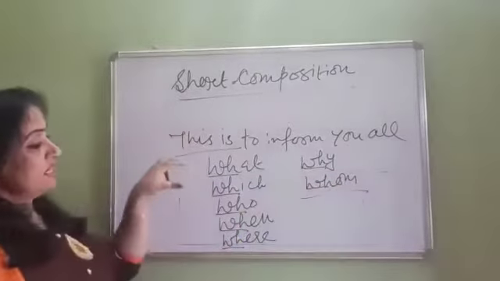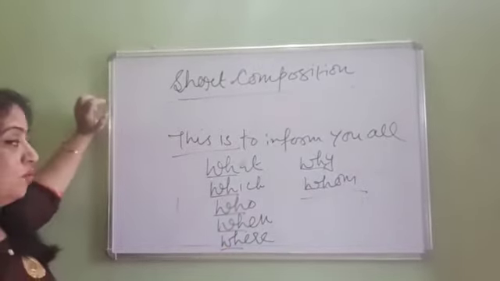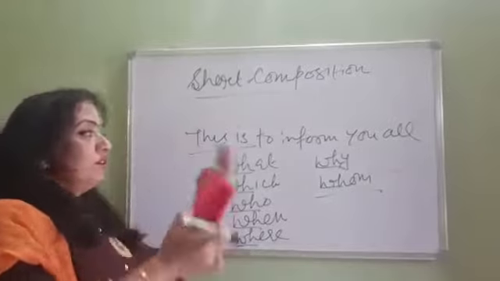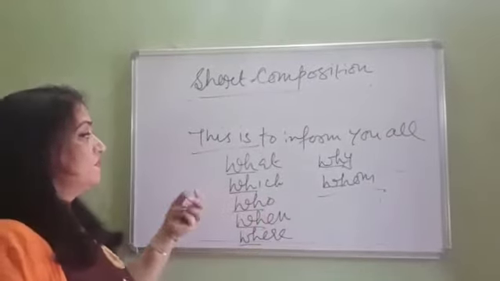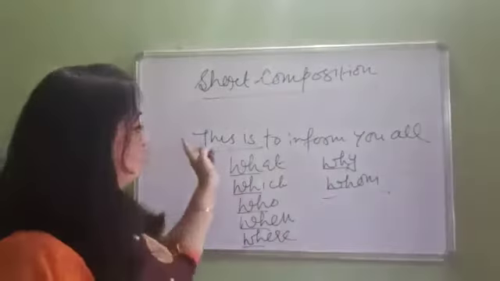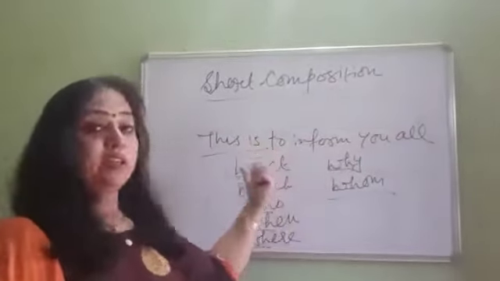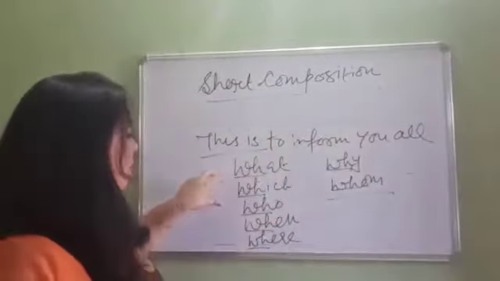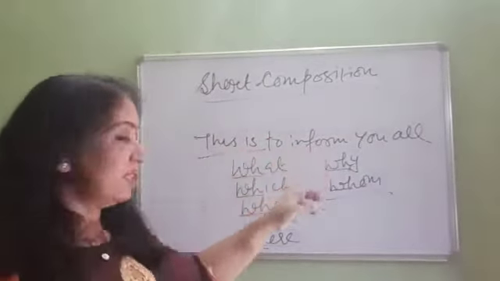When you are writing, suppose my notice is about some meeting. In your school also, there is an investiture ceremony where we call the head boy and head girl. So you say, this is to inform you all that the school is going to conduct an investiture ceremony for 11th and 12th.